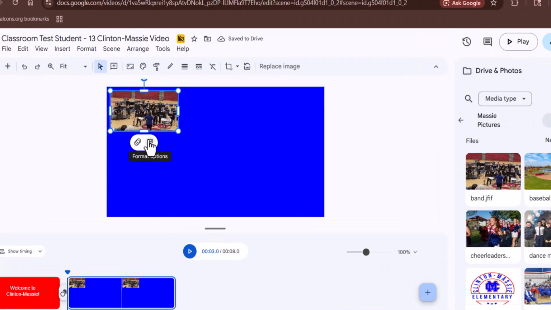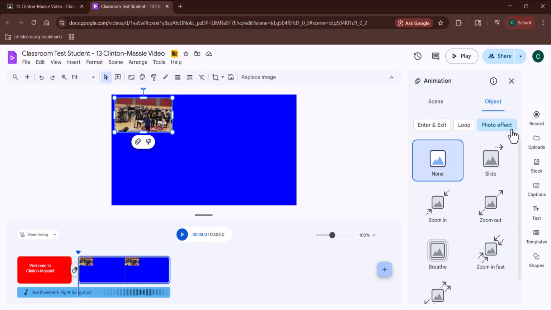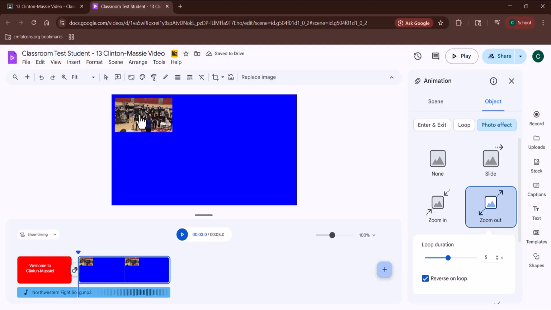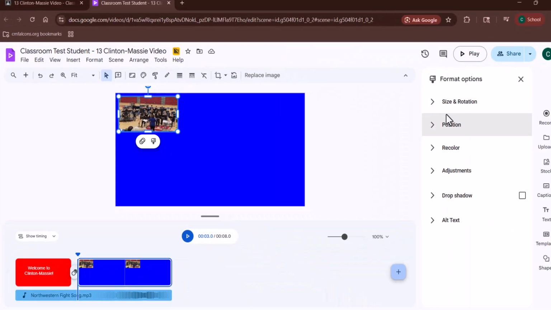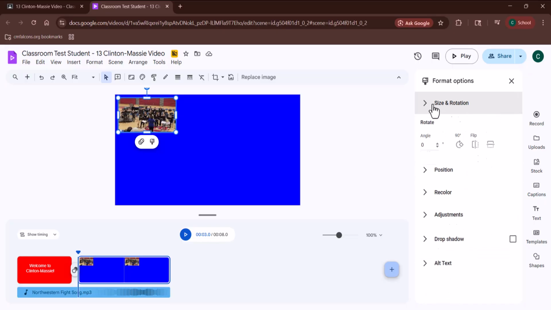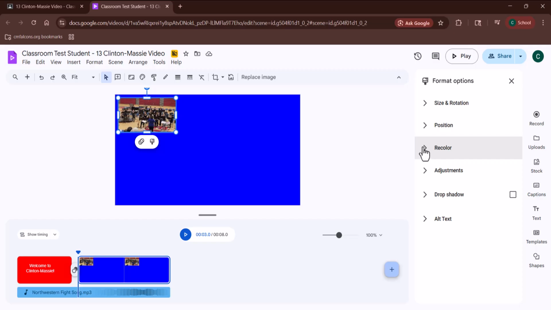Now, these two little things, there's formatting options and animations, which for a video, it would be wonderful if you put in some animations. It makes it seem like it's actually moving. And it's so easy that the animations is right there. So it just gives it some movement. Okay. And then the other thing right here, formatting options. These are the same formatting options that are in Google Slides. Sorry about that. Okay. We've got that picture.